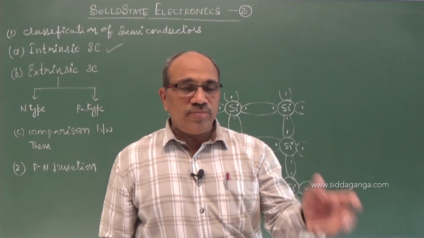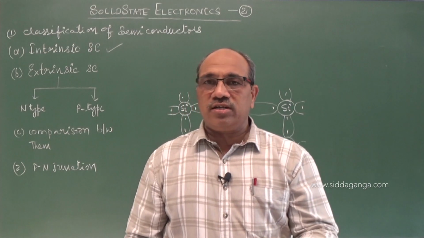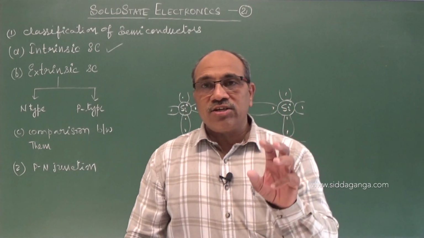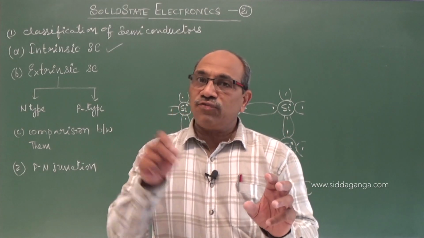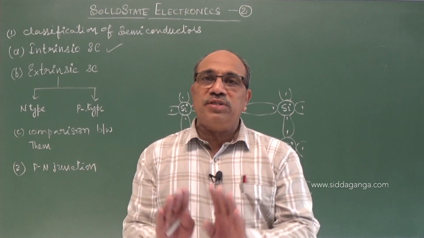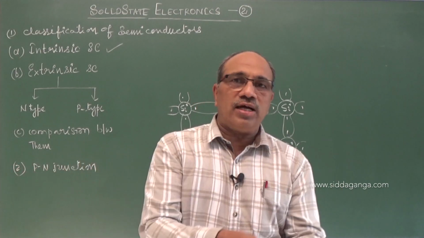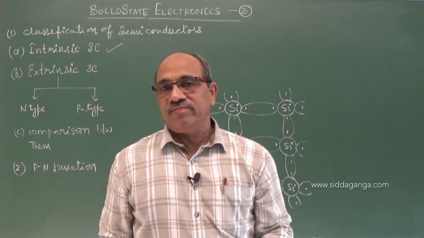That means if you take germanium or silicon to get the extrinsic or doped semiconductor, the size of the atoms of the germanium or silicon and that of the impurity atoms must be almost the same. You cannot take an atom of any size and put it into germanium or silicon. It does not permit.